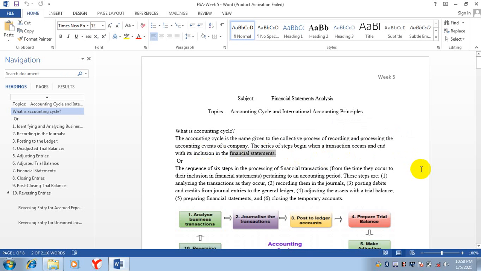Either it will become part of the income statement or balance sheet or cash flow or statement of owner's equity. Maybe some will affect the balance sheet and income statement. Maybe some will affect the balance sheet and the cash flow statement. Maybe it will affect the balance sheet and the owner's equity statement, whatever that is. The sequence of 6 steps in processing of financial transactions from the time they occur to their inclusion in financial statements, we call it accounting cycle.